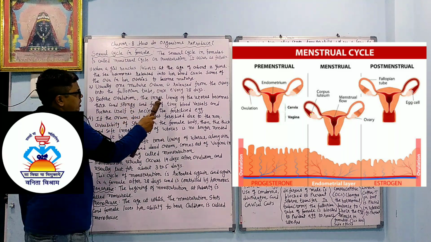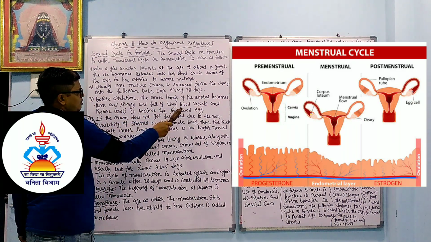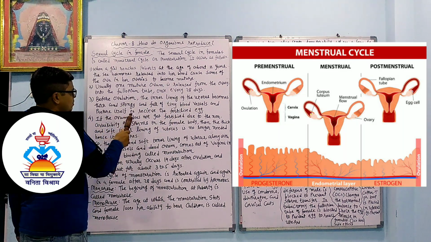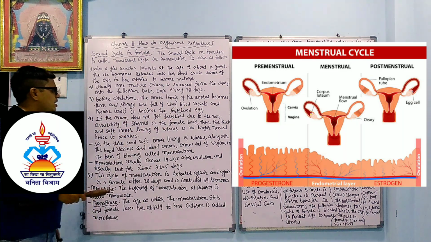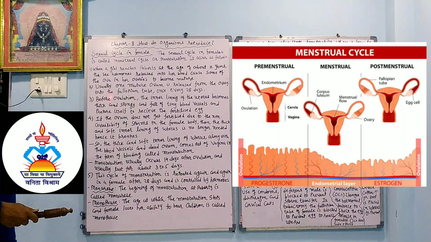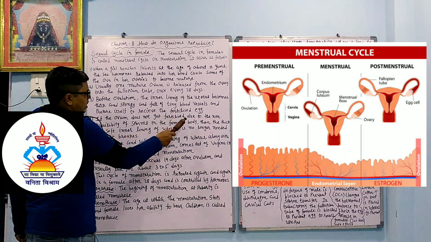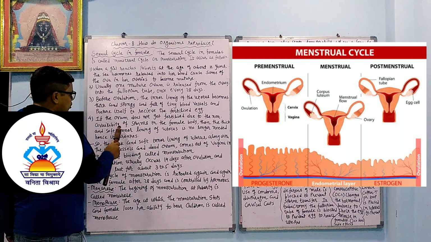Before ovulation, the inner lining of the uterus becomes thick and spongy and full of tiny blood vessels, and prepares itself to receive the fertilized egg. So before ovulation, the inner lining of the uterus becomes thick and spongy and full of tiny blood vessels, preparing itself to receive the fertilized egg.